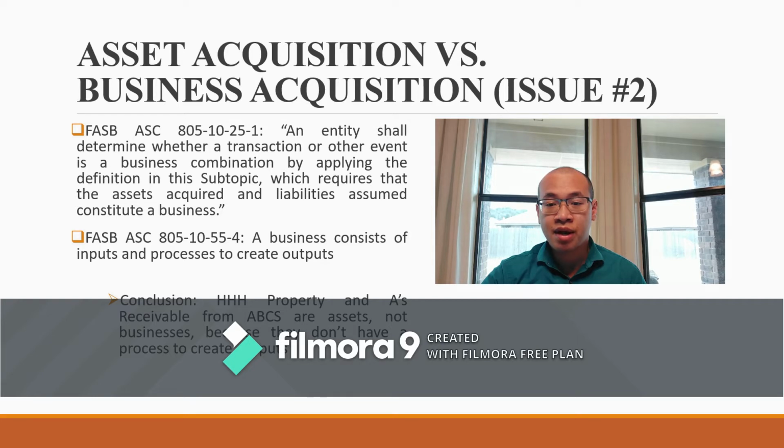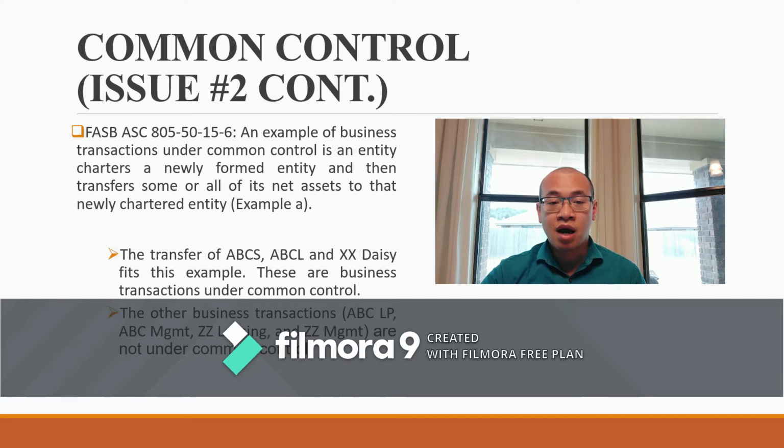HH property and A's receivable from ABCS fit this description. Therefore, they are not business combinations, but only asset acquisitions. For transactions that qualify as business combinations, they can be classified as either business combination under common control or business combination not under common control.